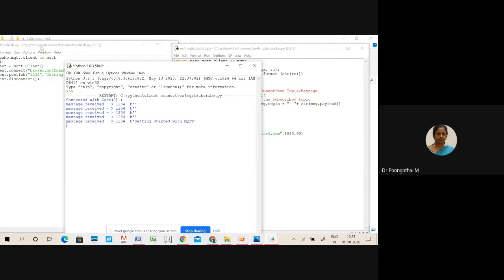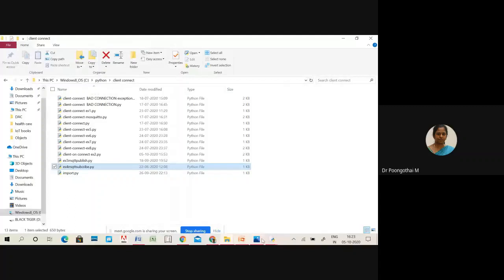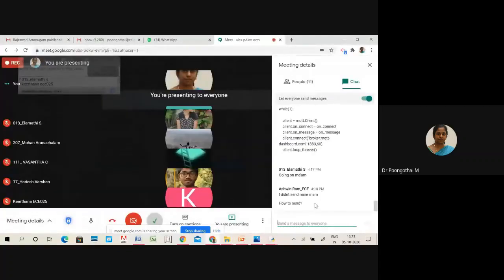So when we execute this publish code, that message goes to the broker. Based on the subscribe code, we have subscribed to the topic 1, 2, 3, 4. So we are able to fetch the message from the broker. So that is the concept. Got the output?